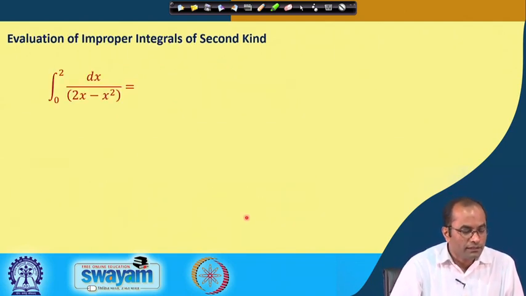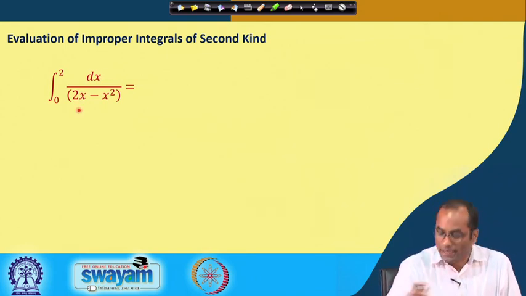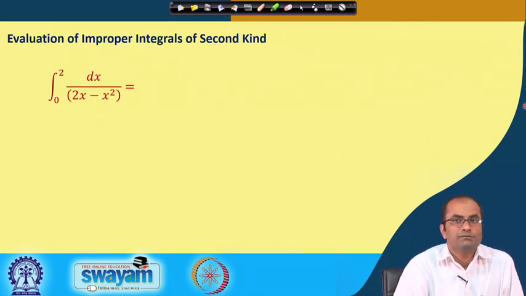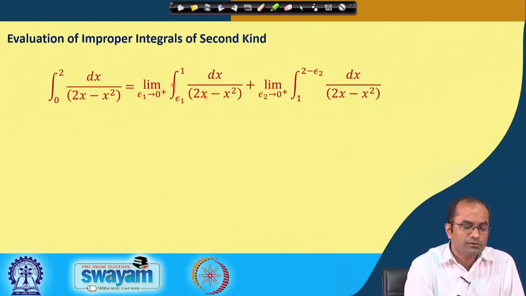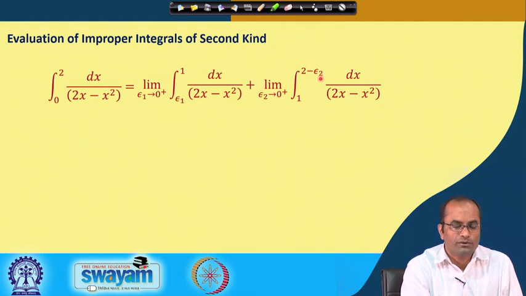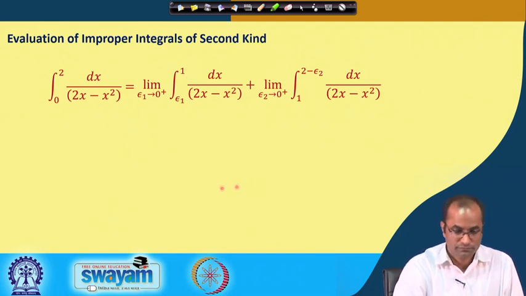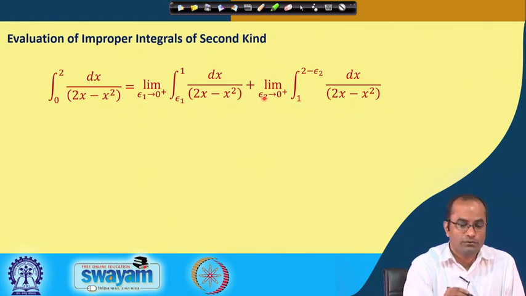The second example: we take dx over 2x minus x square. In this case we will do again the same trick. We avoid the point 0 by introducing 0 plus epsilon 1, and we take some point in the range, 1, and then from 1 to 2 minus epsilon 2, where epsilon 1 and epsilon 2 go to 0. So, we have avoided also the point where the function was becoming unbounded. Now, in both cases we have to integrate, and later on we will apply the limits.